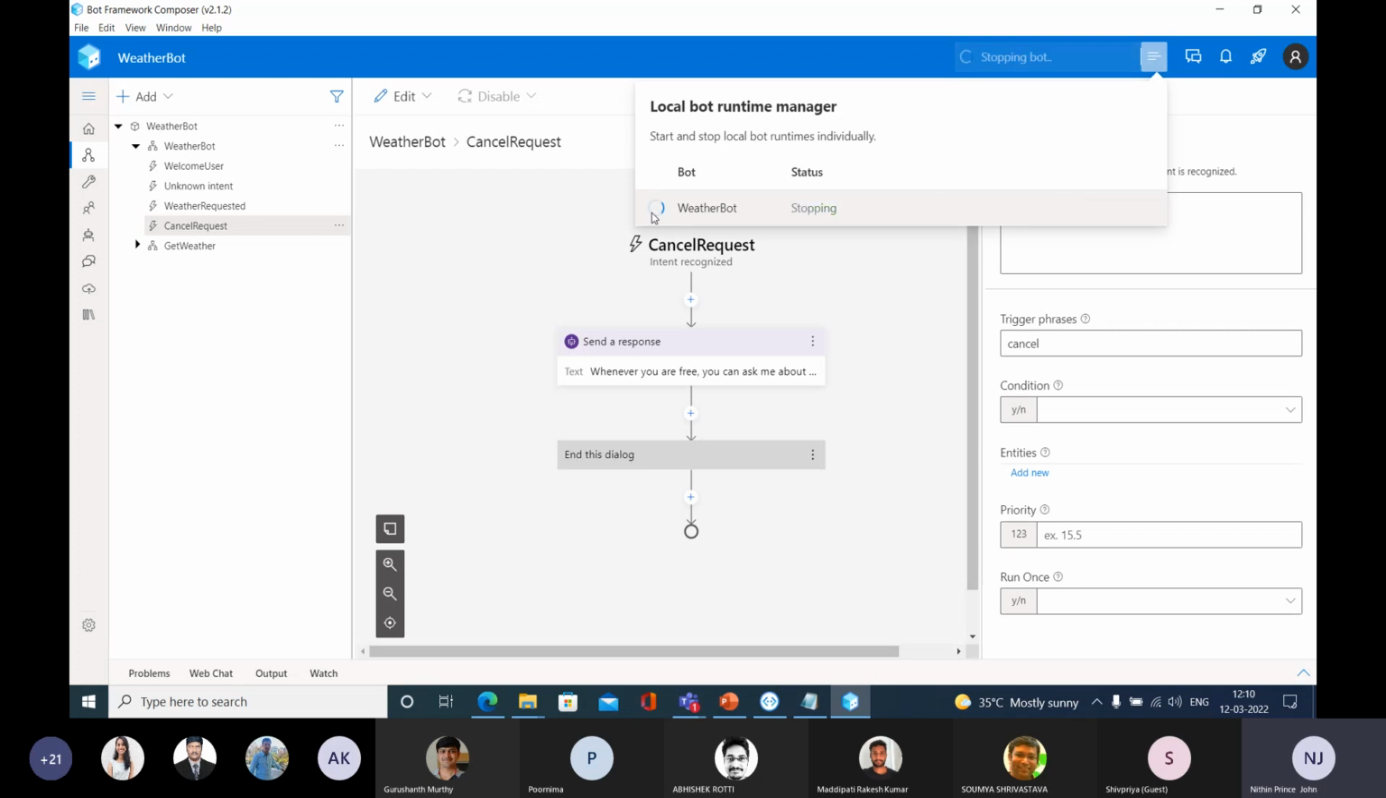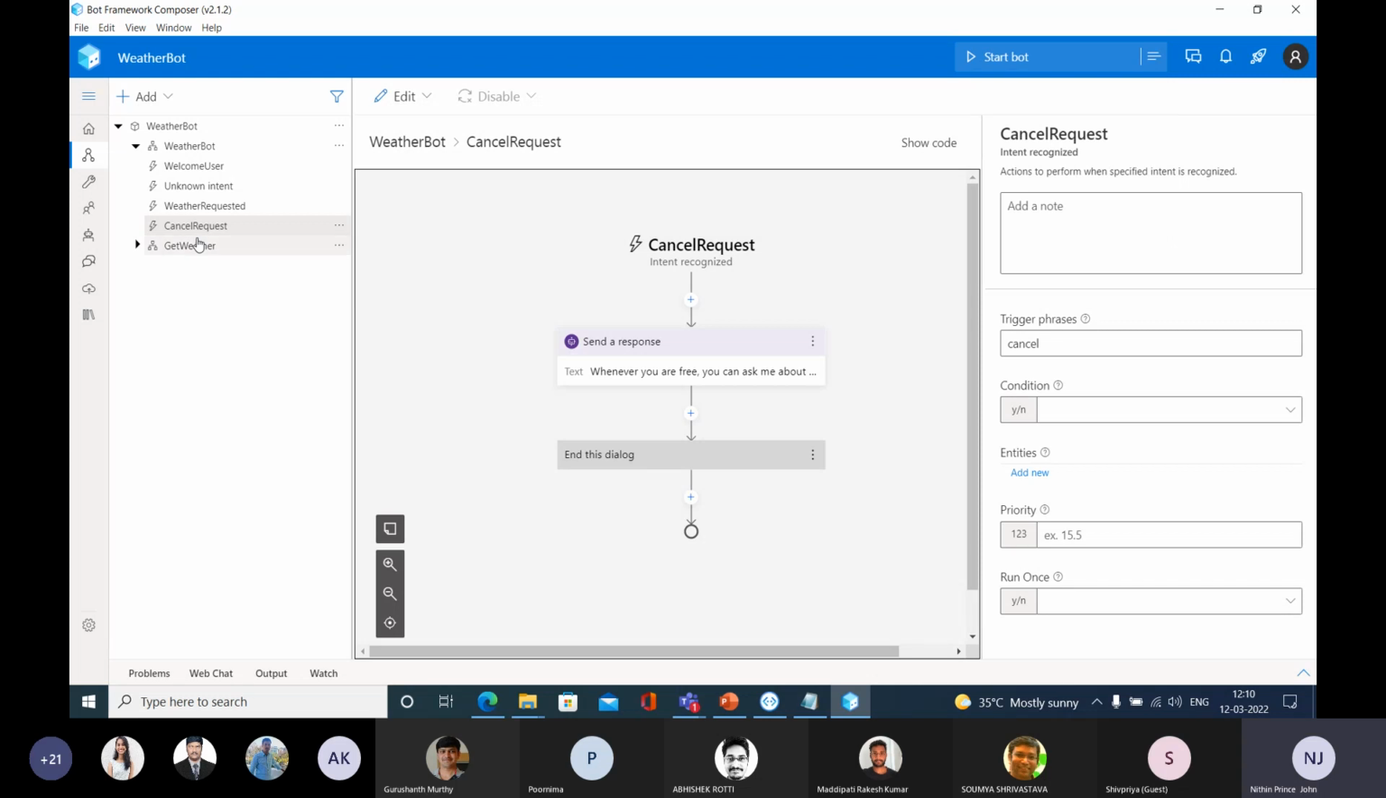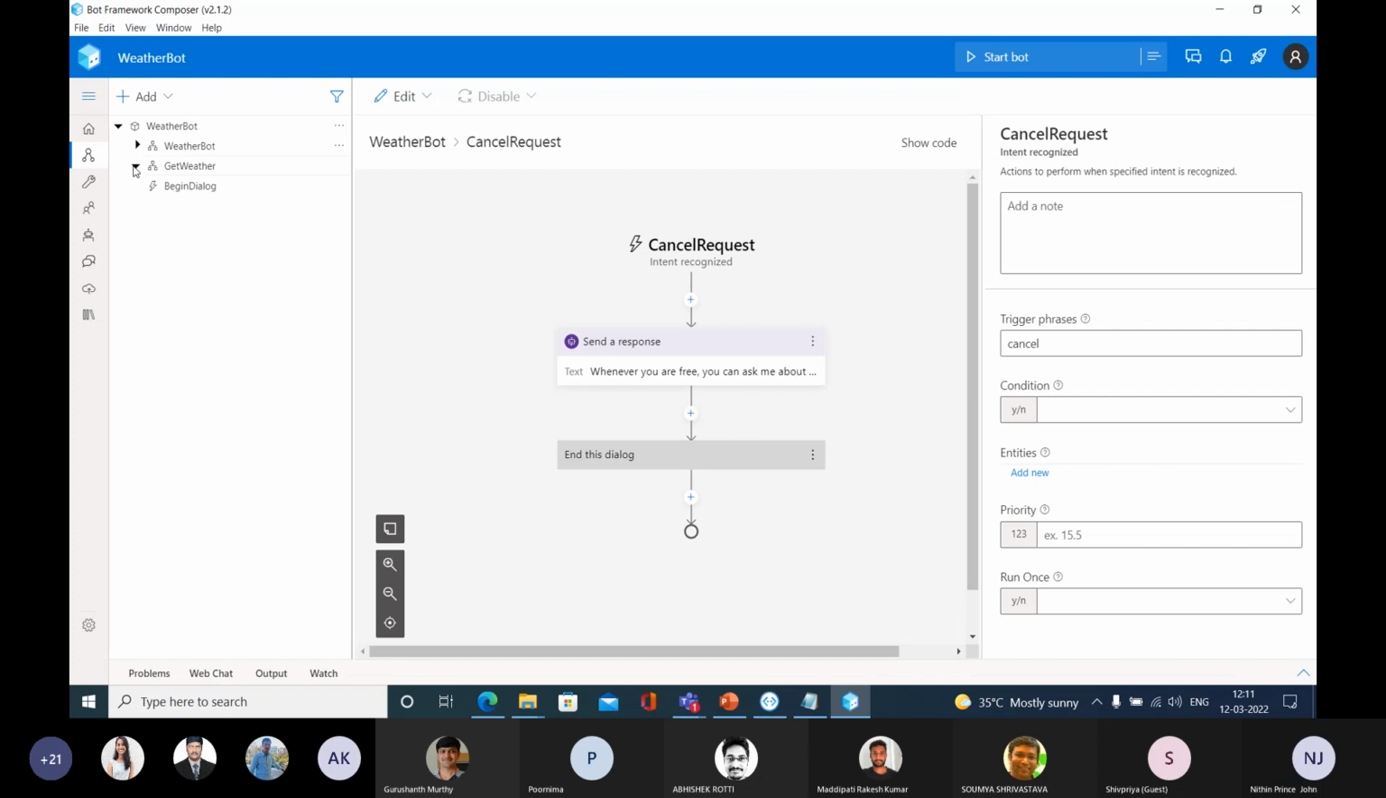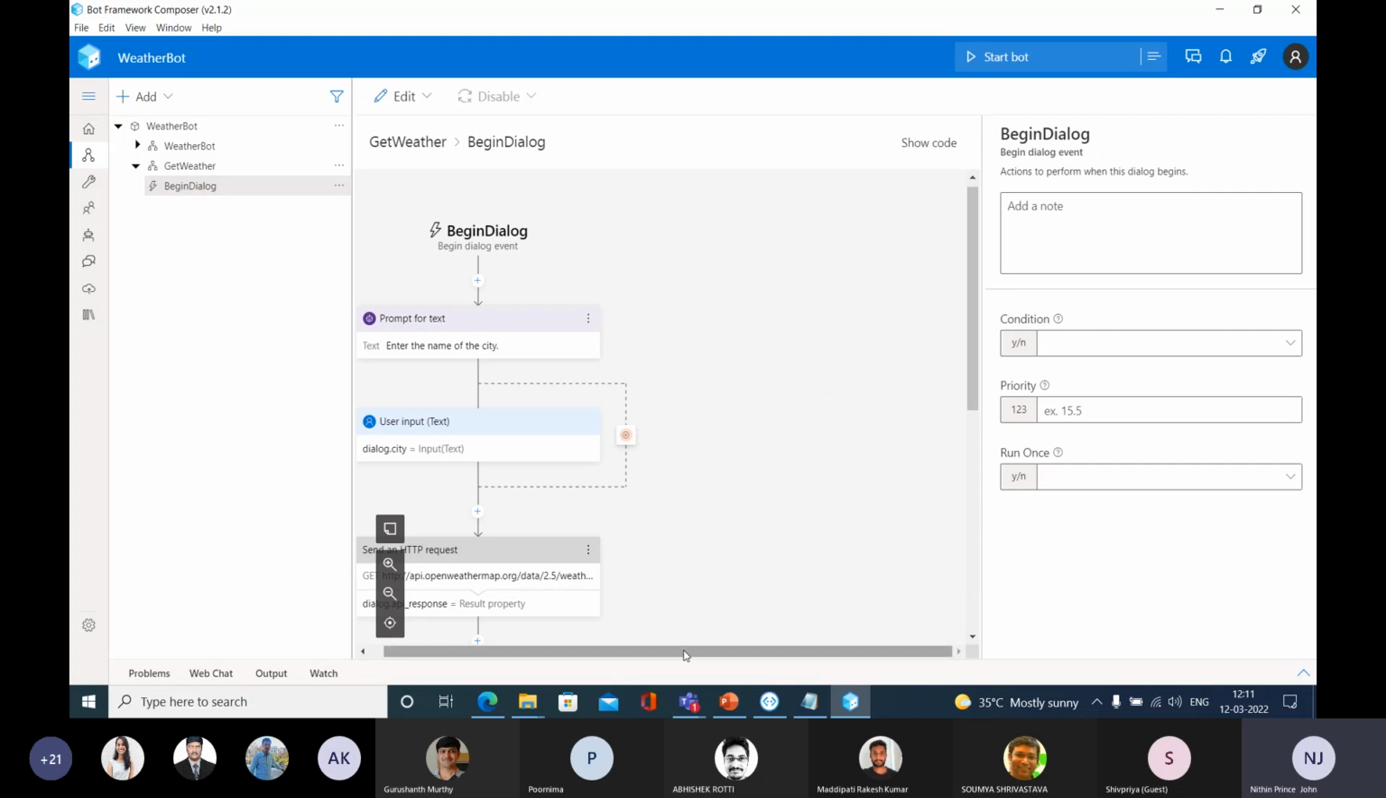So close this one. What we can do? OK, that means after getting the message, enter the city name. If I'm going to type cancel, I need to cancel the entire thing. So let me go and expand this get weather. Go and select this begin dialog.